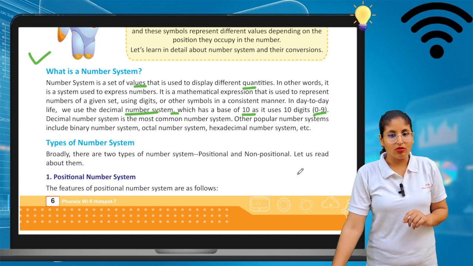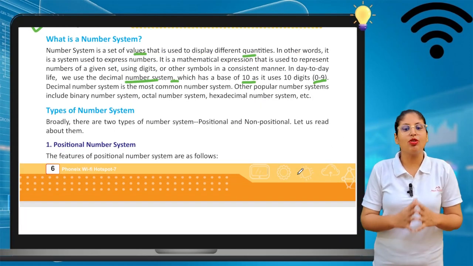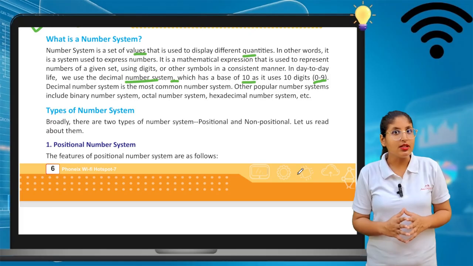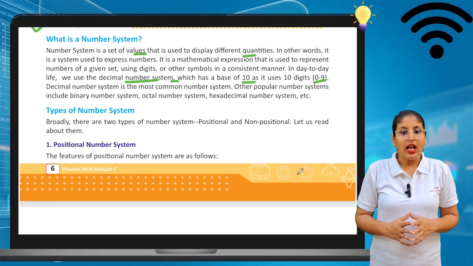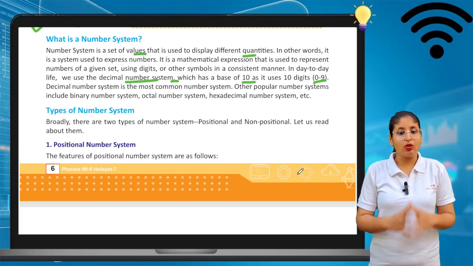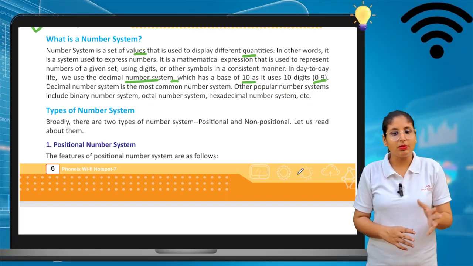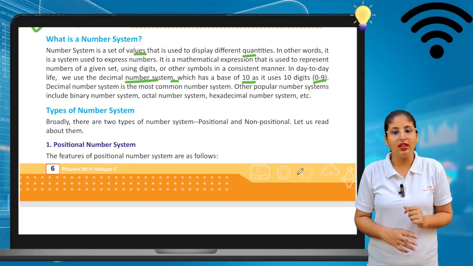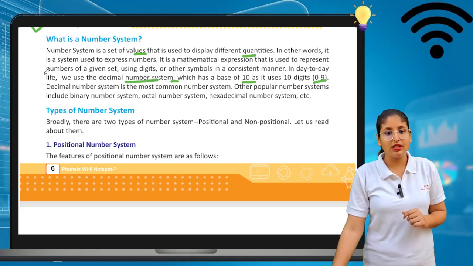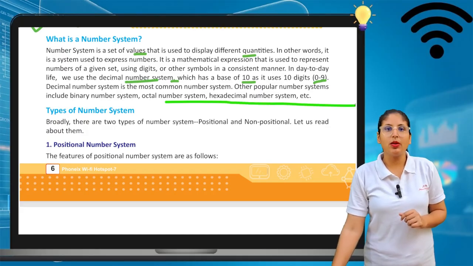Okay, so the decimal number system is the most common number system. Other popular number systems include the binary number system, octal number system, and hexadecimal number system. We will see one by one what they are.